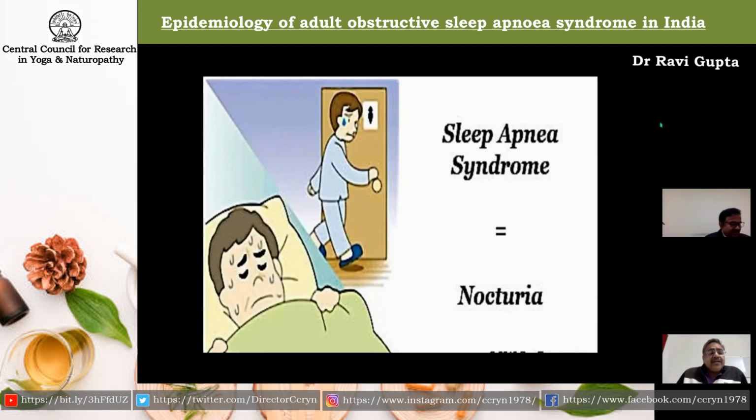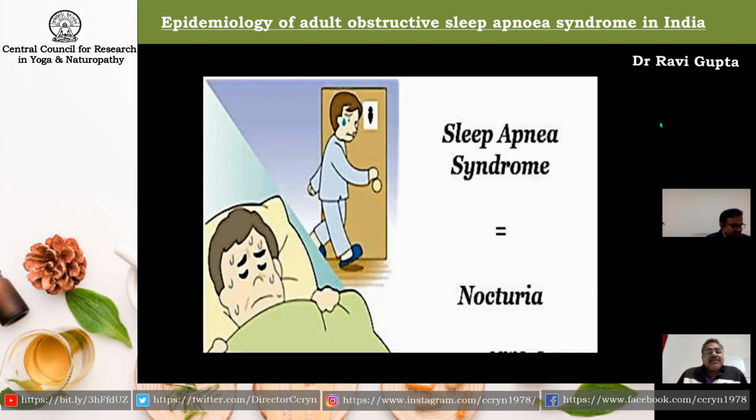Many patients with sleep apnea are breathing against a closed glottis, and that increases the preload on their heart. That means more blood reaches the right ventricle, and the heart tries to reduce the preload by reducing the volume of blood in the body.